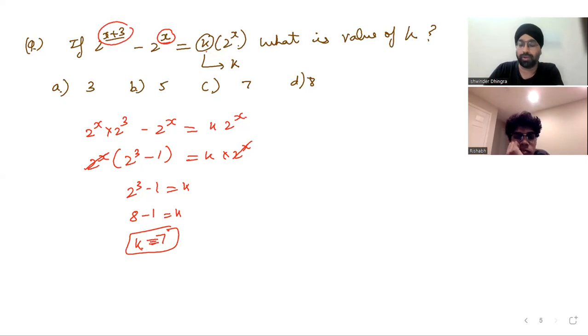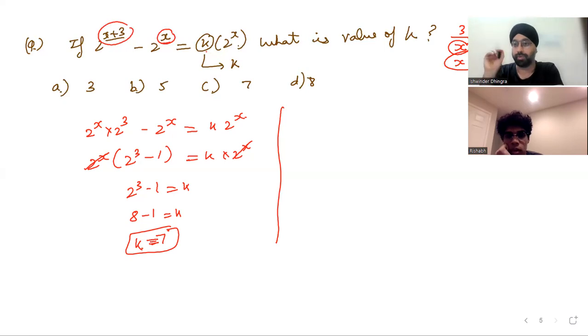Generally, this is the school way you can do it. But when you're handling these types of questions in your SAT, you need to put a random number. We generally take the random number as 0 because 0 is very easy to handle: 2 raised to power 0 is 1, 3 raised to power 0 is 1. But you need to be very careful if something is coming up like 3 by x. If something is being divided by x, you cannot take this as 0. It's not possible. So you need to be very careful.